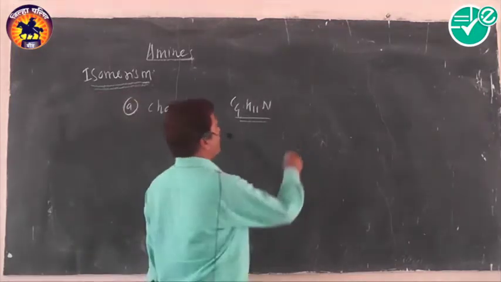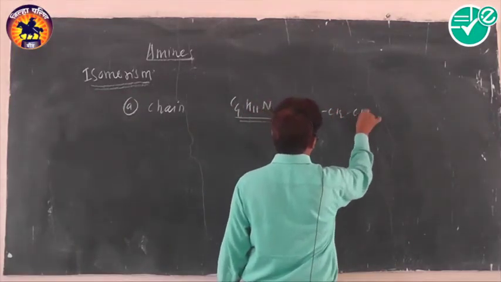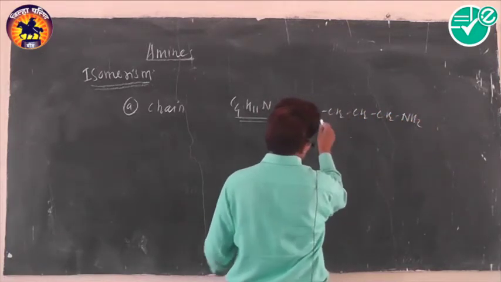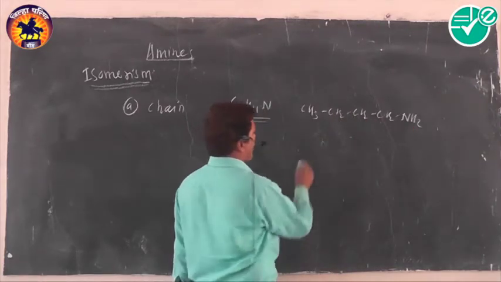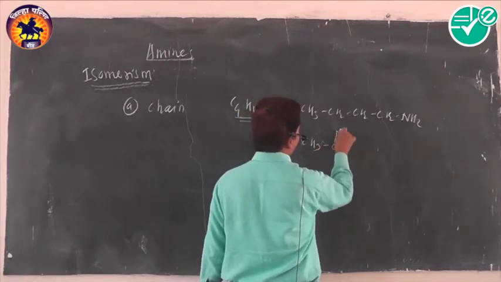This amine may be represented as a straight chain compound. We can write this amine as N-butyl amine, and it can also be written as isobutyl amine.